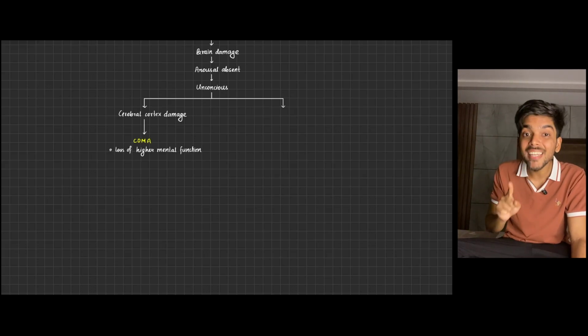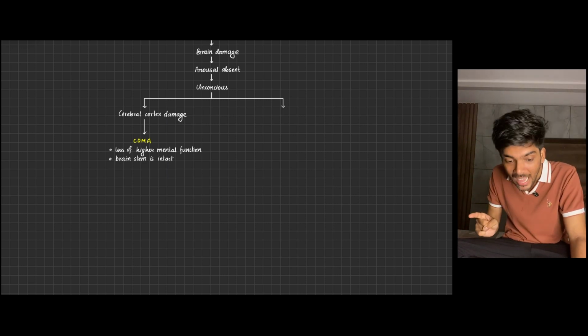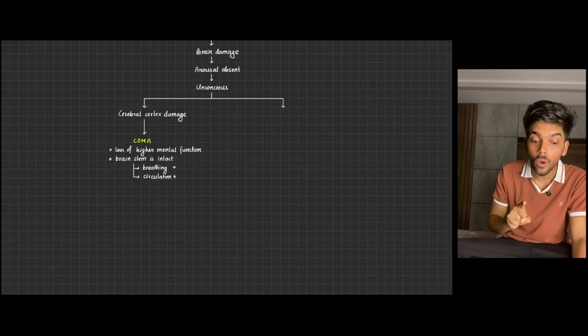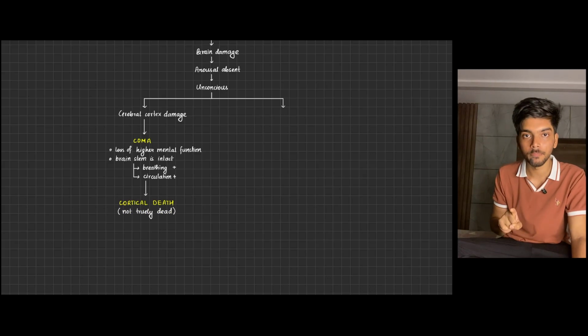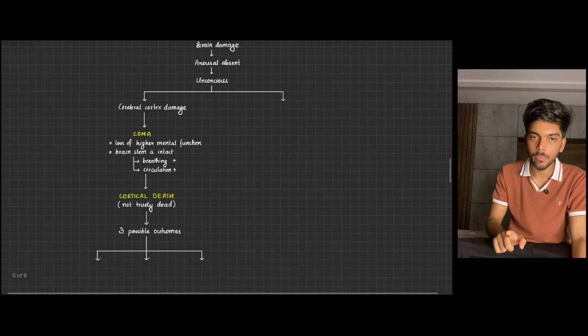And in coma, there is loss of higher mental function. But since the brainstem is still intact, respiration, breathing, and circulation are intact. So this is referred to as cortical death, which is not true death. Now, cortical death has three possible outcomes.